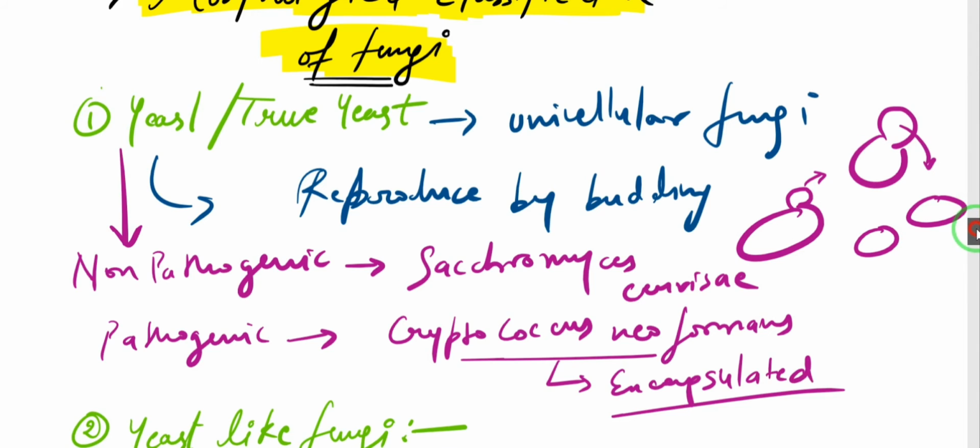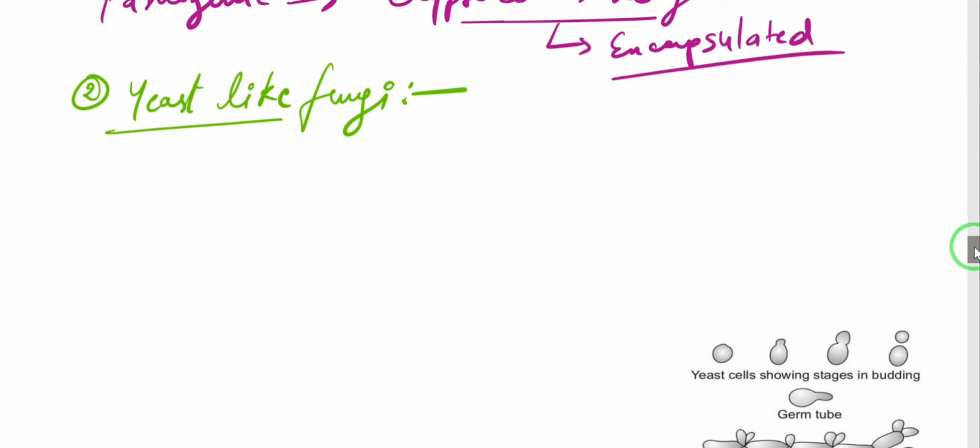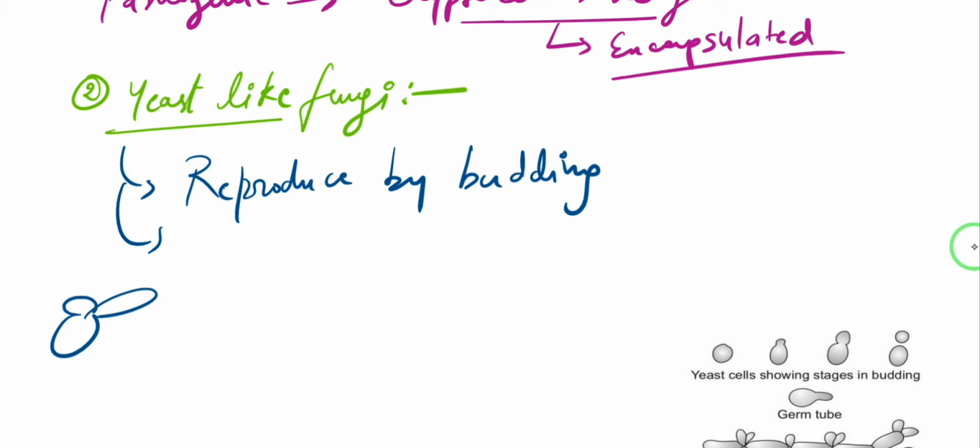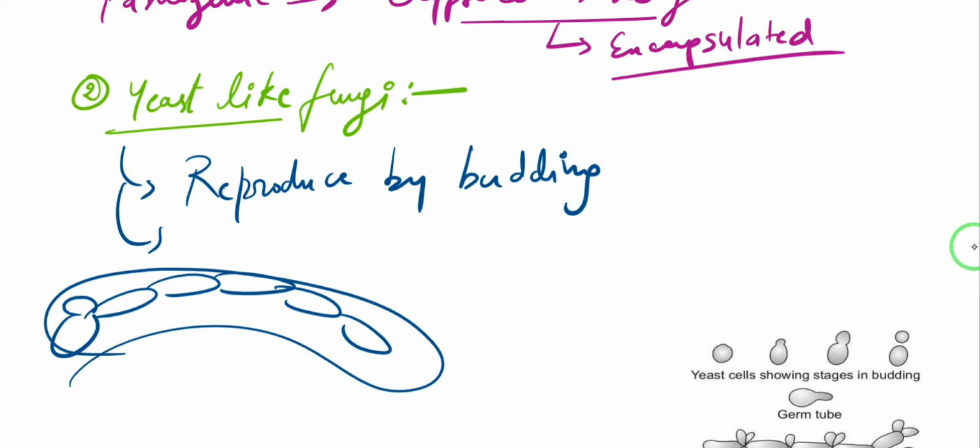Then the next one we have is yeast-like fungi. Okay, the next morphology. So these are the fungi which are again going to reproduce by budding, but this is different from what we saw earlier. They are going to form that cellular protuberance, and it is going to grow, but it is not going to get detached from its parent cell. So they are just going to grow and form more chains. Okay, so this whole chain that I grew, this is known as a pseudohyphae.